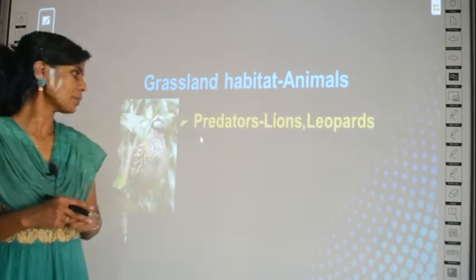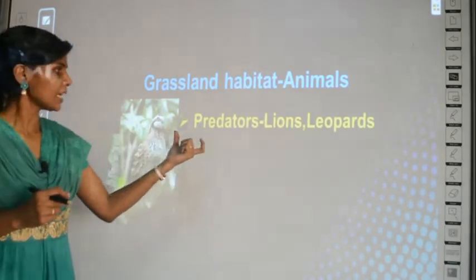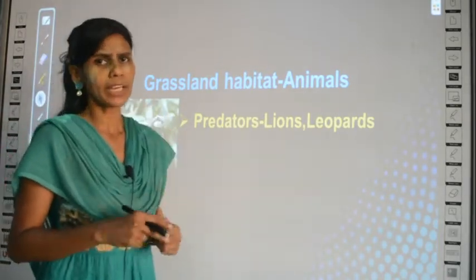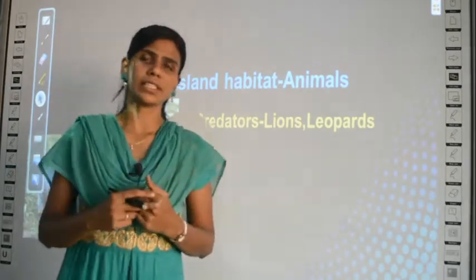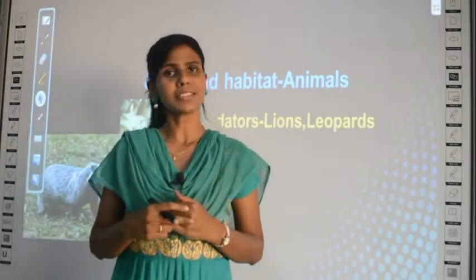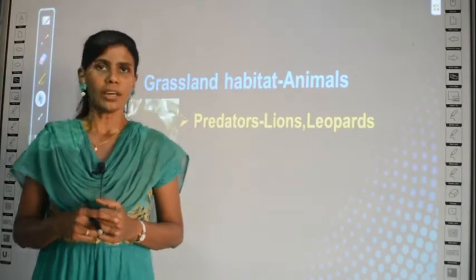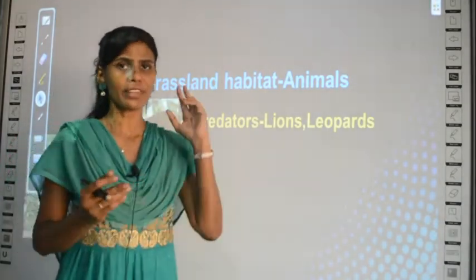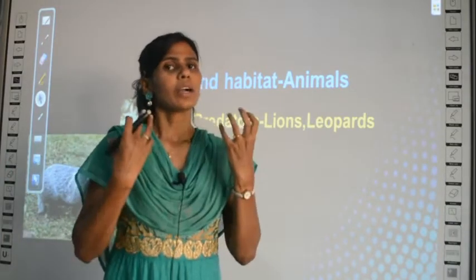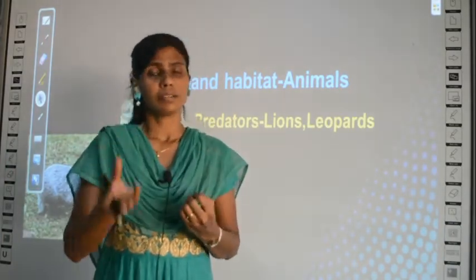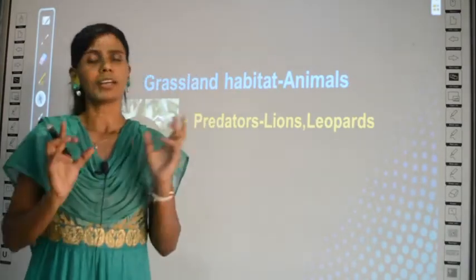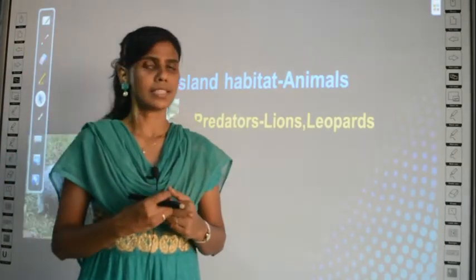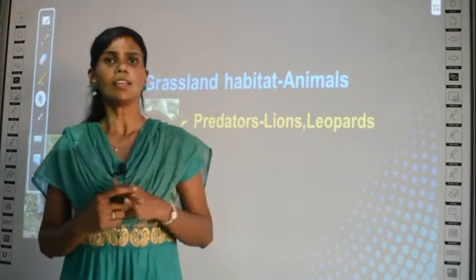And apart from these animals, there are some more animals present in a grassland habitat. What are they? There is one more list given. There are predators such as lions and leopards. What is a predator? See, among animals itself, some are called predators and some are called prey. A predator is an animal which will eat another animal. Say for example, if there are two animals like a goat and a lion or tiger, the predator is the lion because the lion can eat the goat.